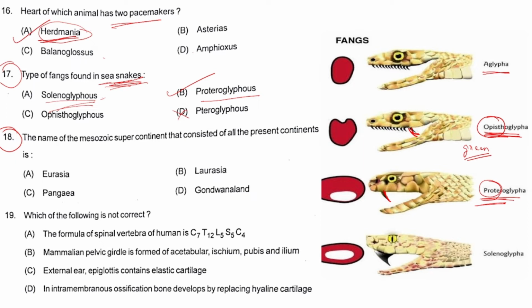Next question, question number 18. The name of the Mesozoic supercontinent that consisted of all present continents is? This is a direct question and the right answer will be option C, that is Pangaea.